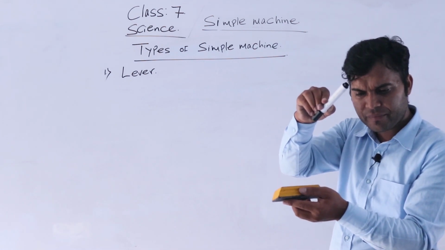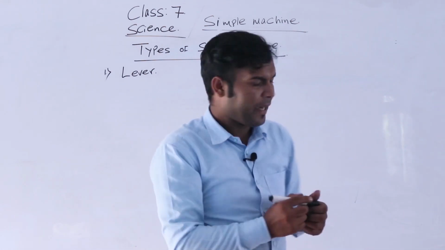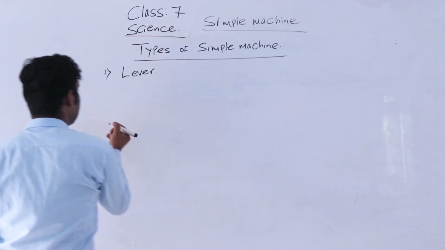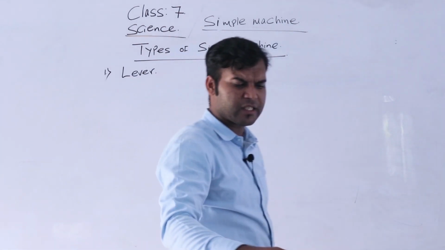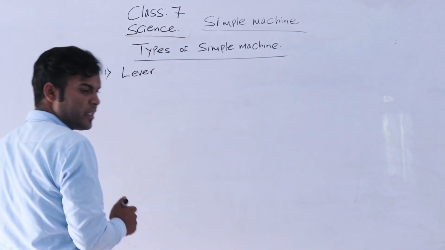Are you clear? Okay. Principle of lever. Write the definition of lever.